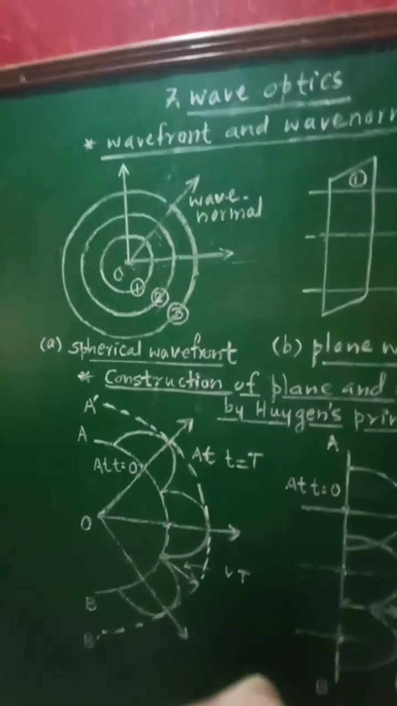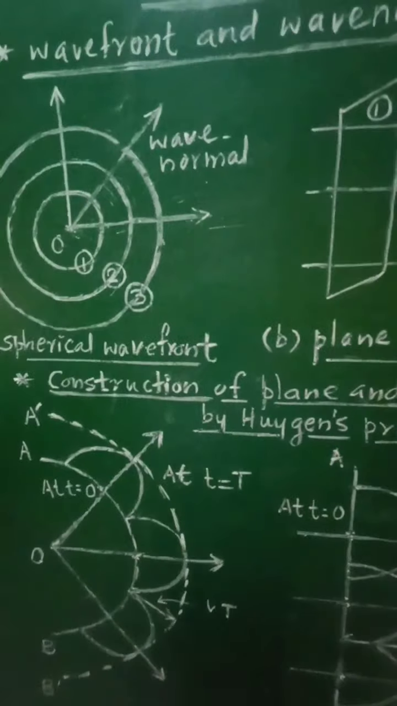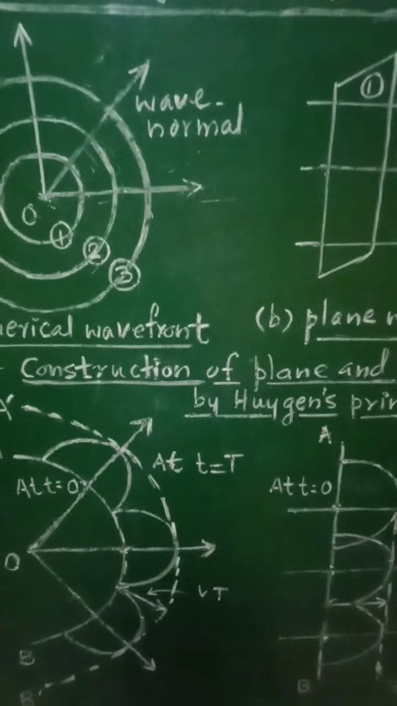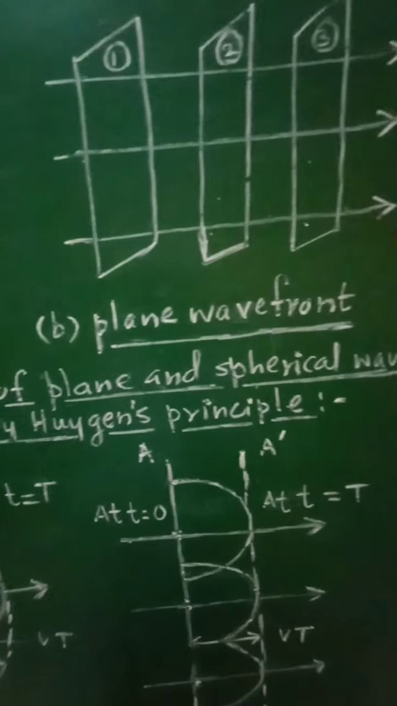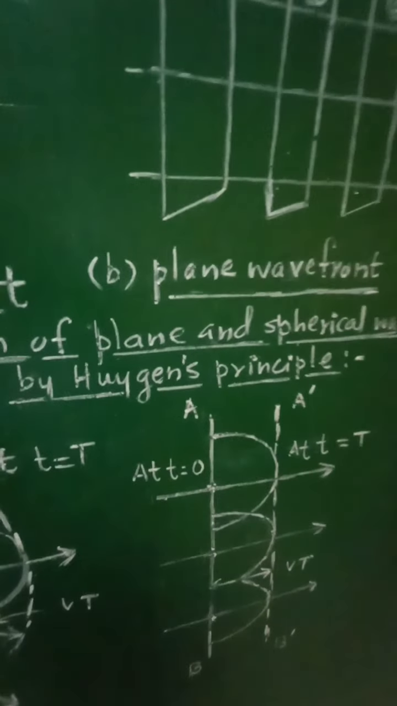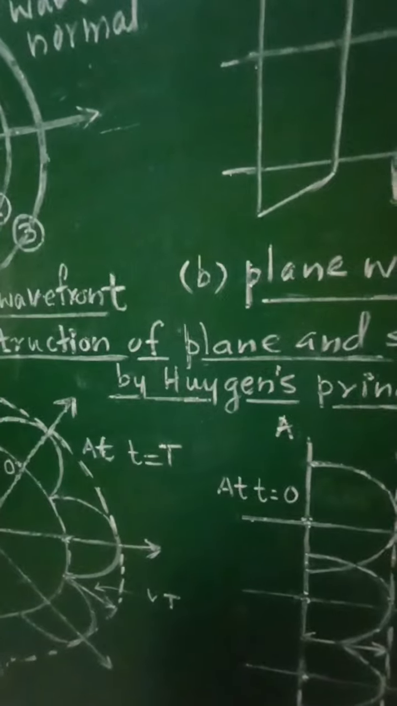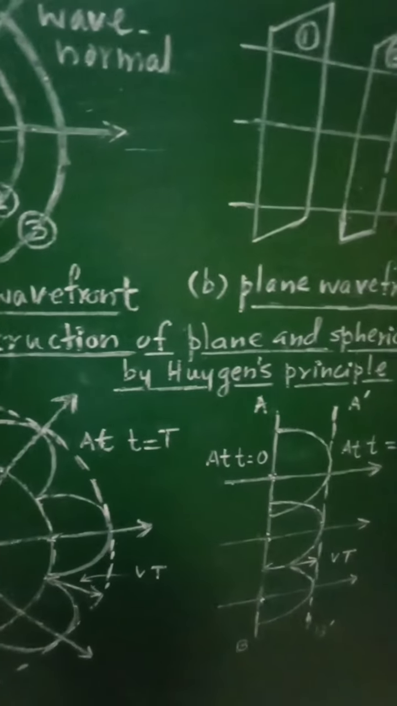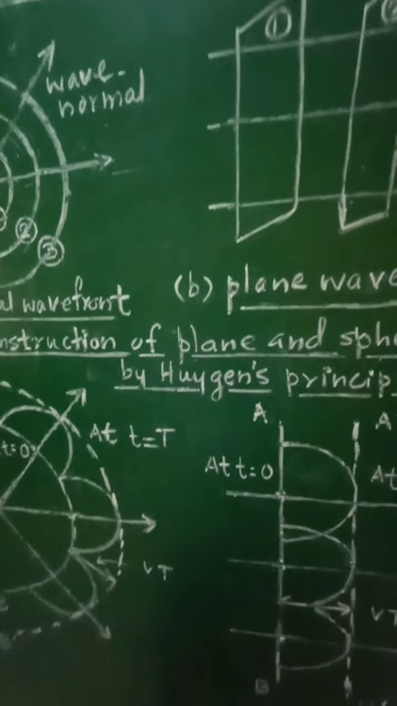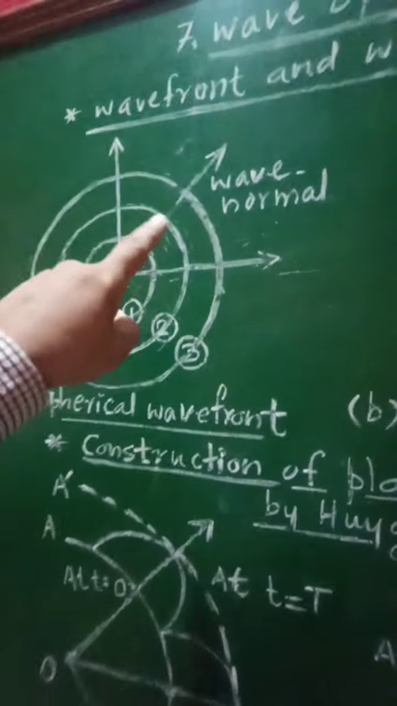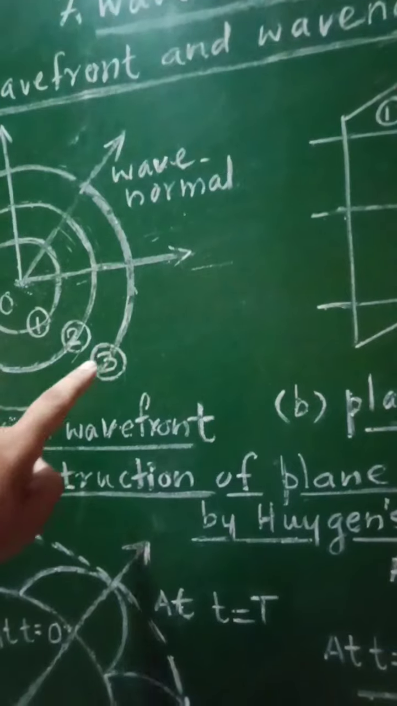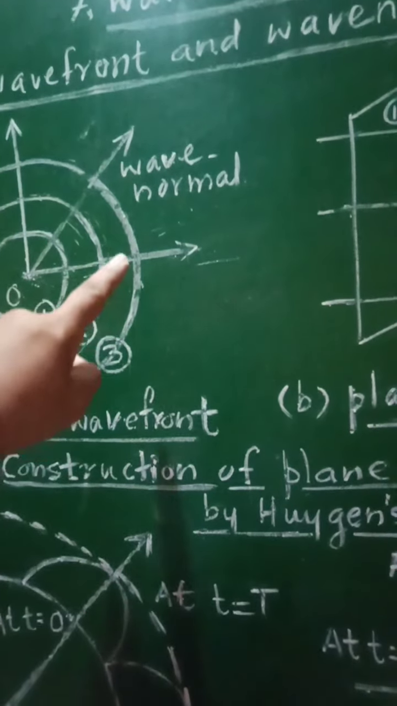Now, spherical wavefront as well as plane wavefront can be constructed geometrically, and therefore construction of plane and spherical wavefront by using Huygens principle. For the construction of these wavefronts, Huygens gave one principle. Now according to Huygens principle, every point on the wavefront, if you consider any wavefront here, suppose this is the wavefront, then every point on this wavefront will act as secondary source of light.